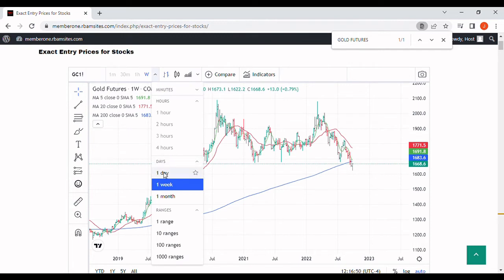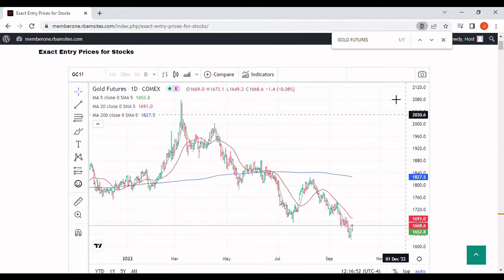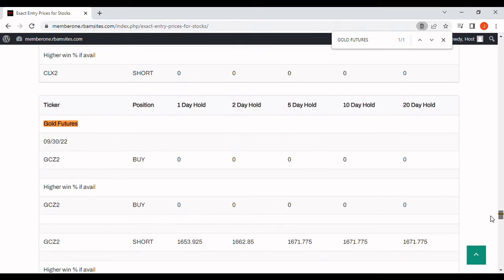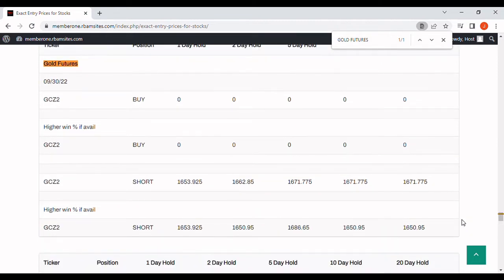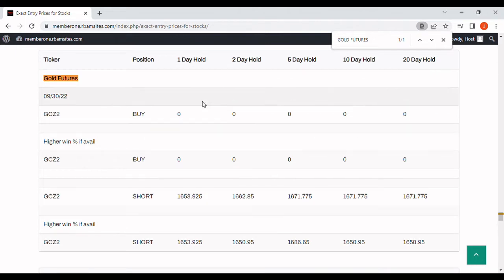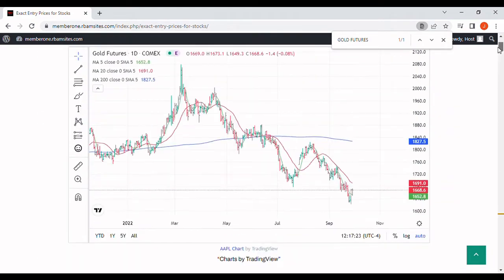Let's take a look and see what RBAM Research says about it. I think that they put a short out this morning on this. Let's see, we have 1, 2, 5, 10, and 20-day holds on this gold futures out this morning before 7 a.m. on September 30th. These come out every morning before 7 a.m. And we can see there is a short out here for the 1, 2, 5, 10, and 20-day position holds. These are trading days, and our 1 day is 1653 and our 20 day is 1671. They're all shorts.